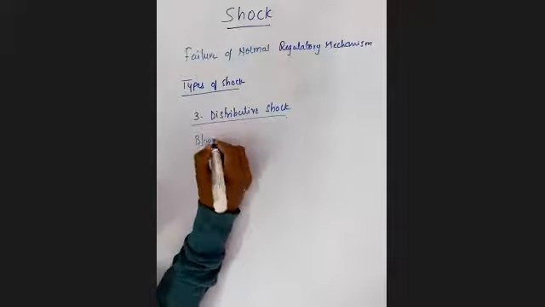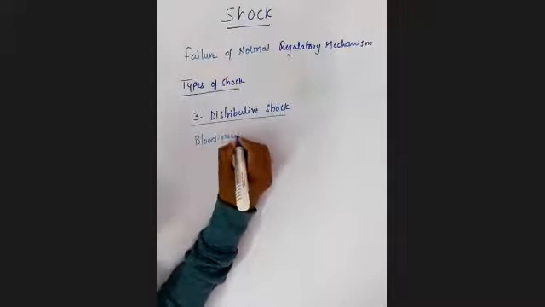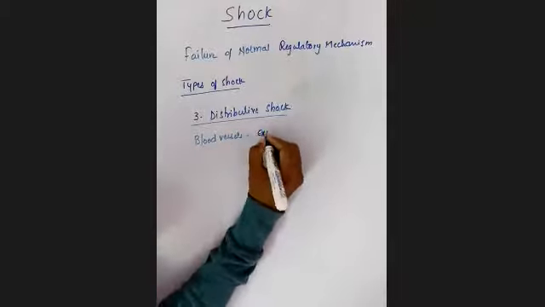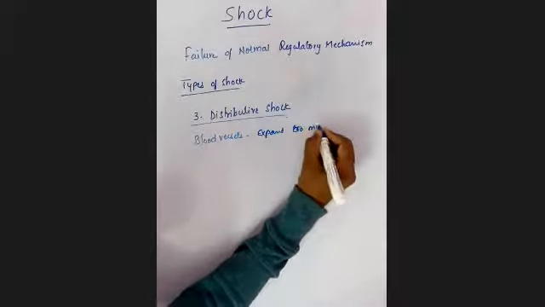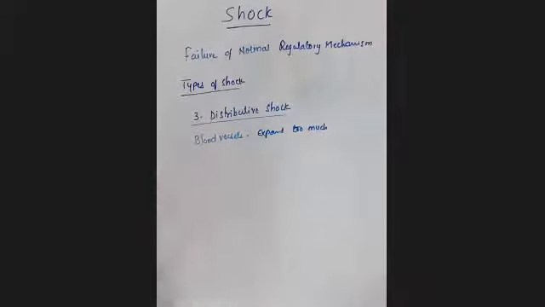The blood vessels expand too much, and because of that they are not able to keep the blood circulating to the organs. That type of shock you will call a distributive shock.